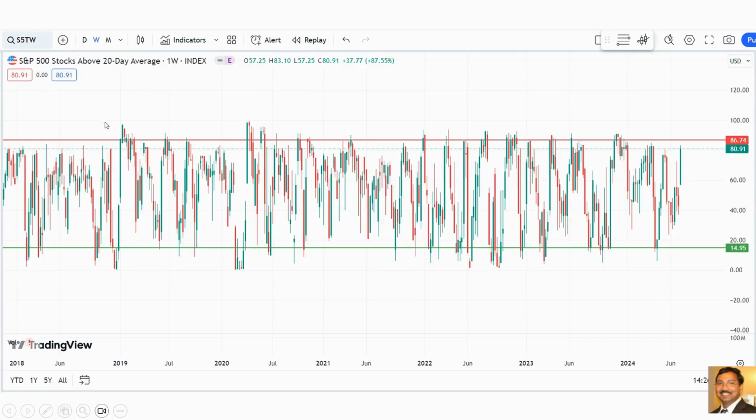And this is the percentage of stocks above the 20-day moving average in the S&P 500. Right now it is at 80.91, and I always say 86.74 is my selling point, and 14.95 is my buying point. So right now we are at 80.9, which is near the selling point. Let's see in the next couple of weeks how it will do. If it hits there and comes down, then it's a good sign for the bears. Otherwise, it's a good sign for the bulls.